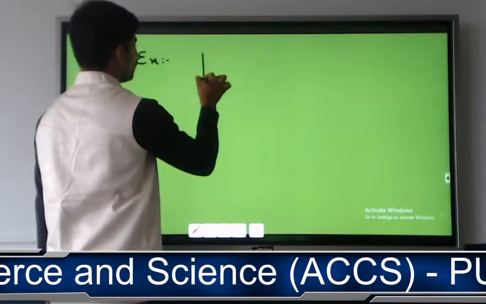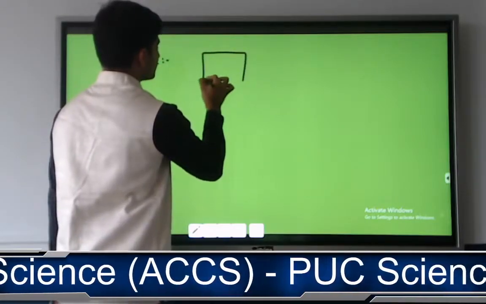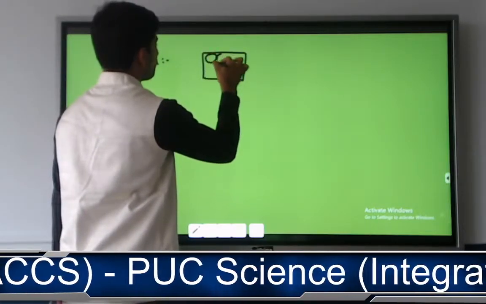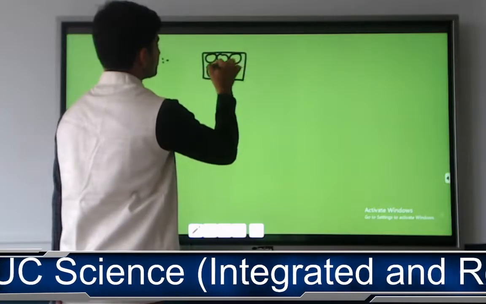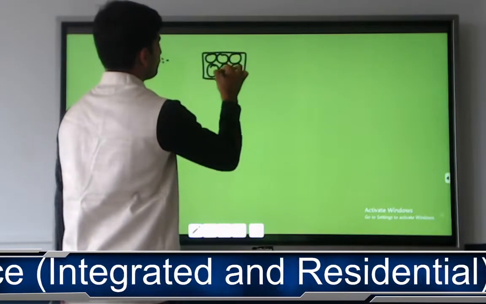Here I am going to consider ice, where the particles in case of ice are densely packed.